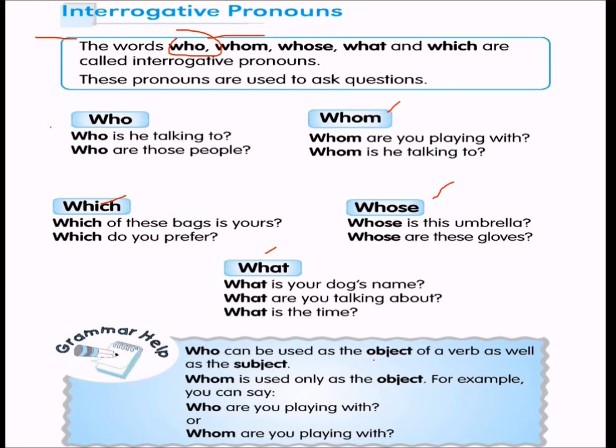So, who can be used as the subject of a verb as well as the object. Whom is used only as the object, right? For example, you can say, who are you playing with? Or, whom are you playing with?